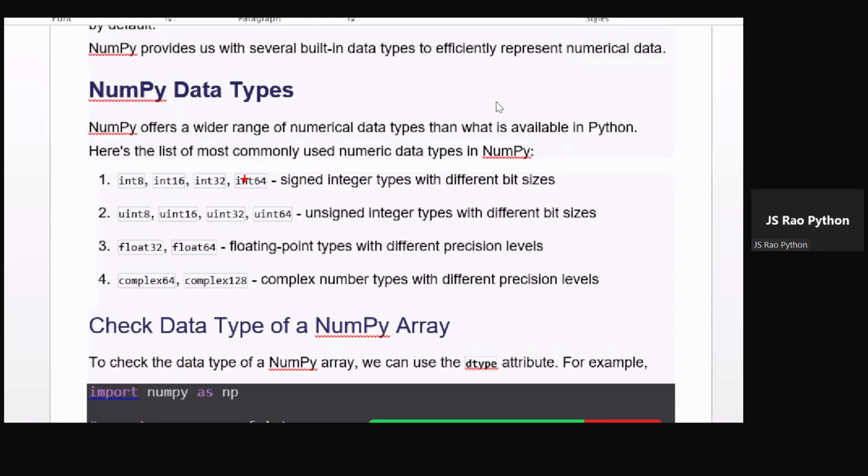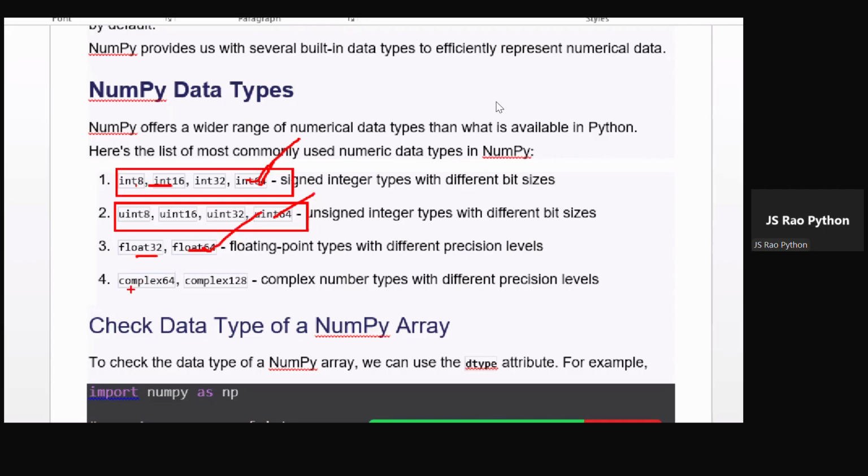So a wider range of numerical data types there. String related also there. I mean floating related and all. So int related, int8, int16, int32, int64, like different types we have. By default, this one is the major type. Signed integer types related, different bit sizes there, 8-bit, 16-bit, 32-bit, 64-bit, and this is the default one. Okay, next unsigned related 8, 16, 32, 64 is there.